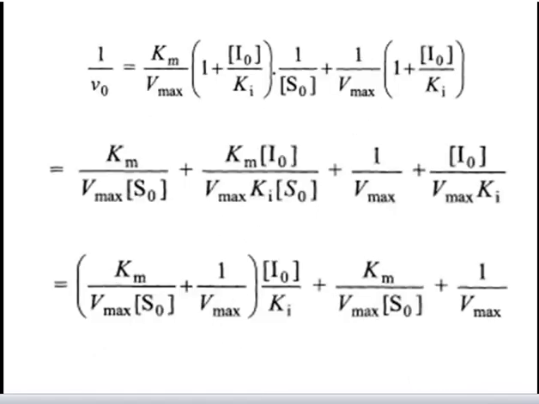A Dixon plot may be used to determine Ki from the Lineweaver equation. 1/V0 = Km/Vmax × (1 + I0/Ki) × 1/S0 + 1/Vmax × (1 + I0/Ki), which is equal to Km/(Vmax × S0) + Km × I0/(Vmax × Ki × S0) + 1/Vmax + I0/(Vmax × Ki), which is equal to (Km/(Vmax × S0) + 1/Vmax) × I0/Ki + Km/(Vmax × S0) + 1/Vmax.